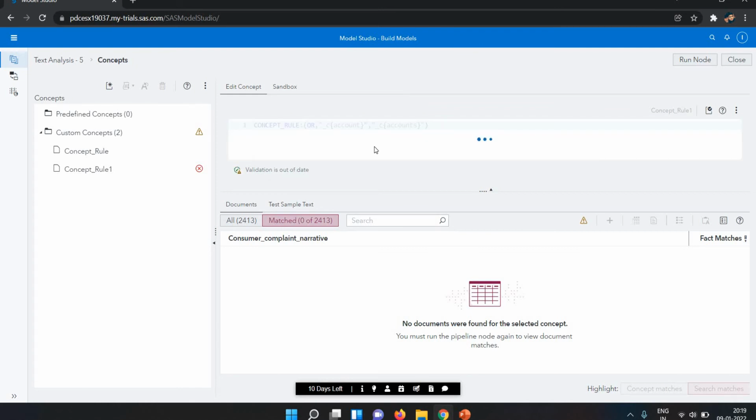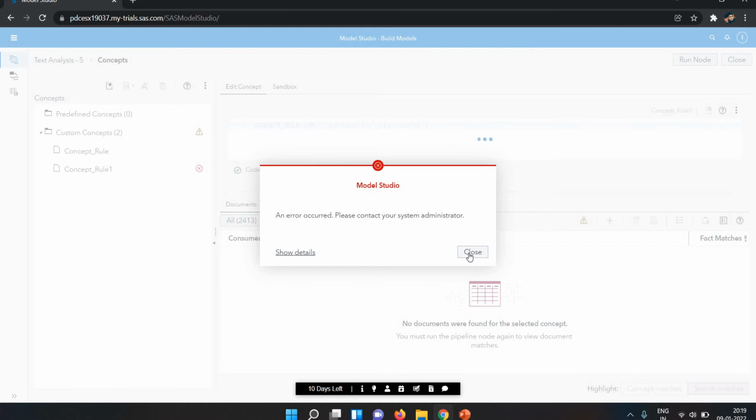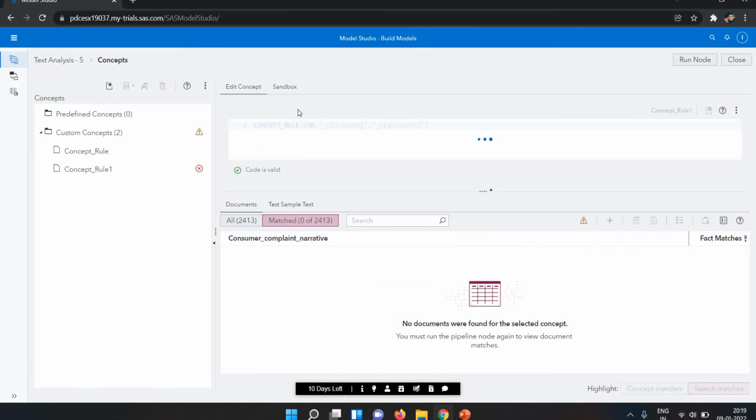Now let's suppose we have one more rule here in the concept rule. Let's suppose you want to extract Amazon the company, not Amazon the river. Whenever Amazon the company is available, you want to search it.